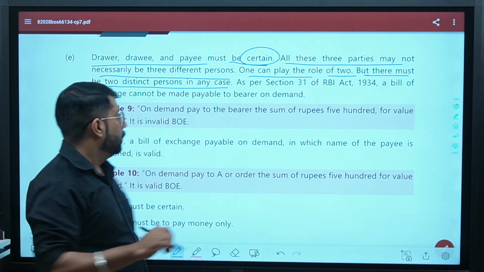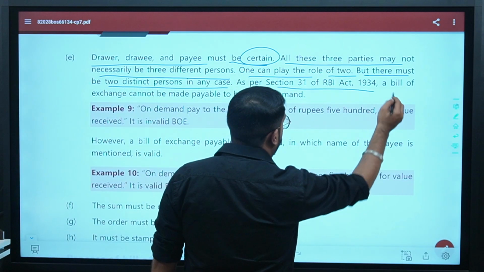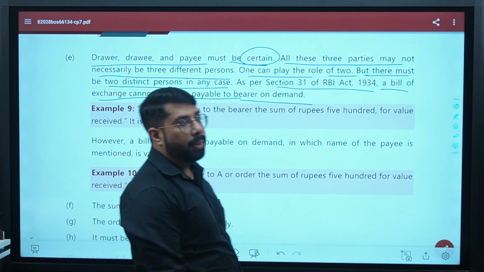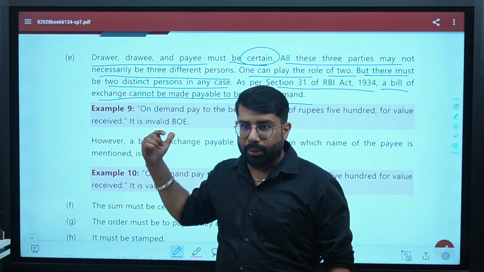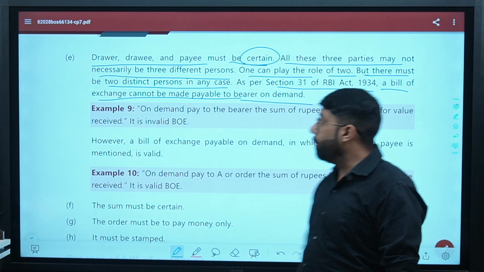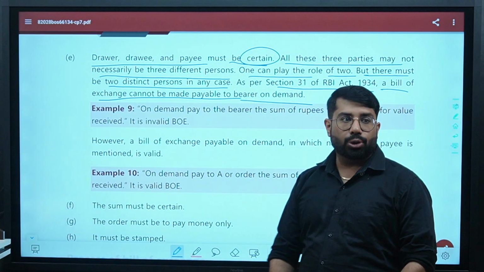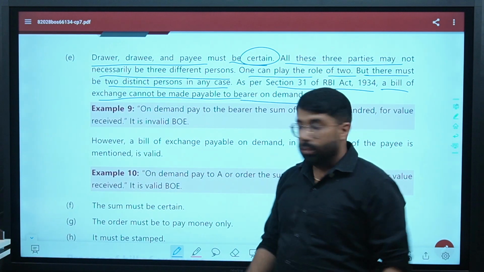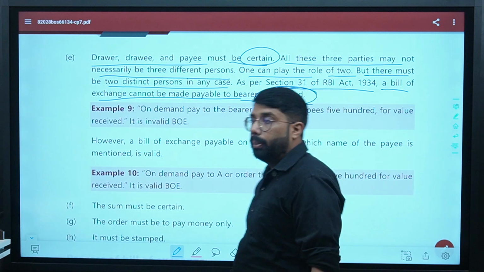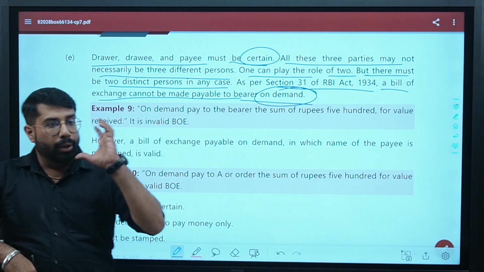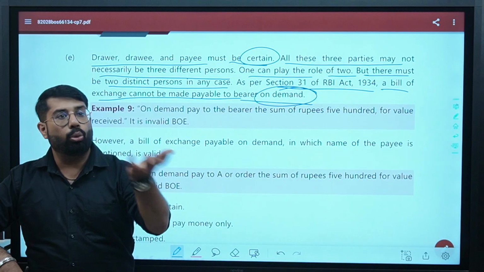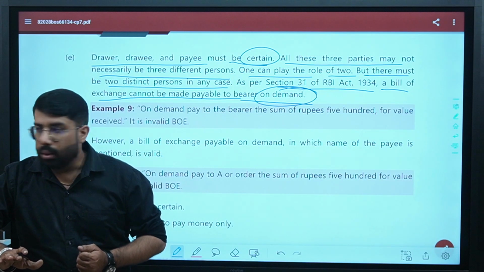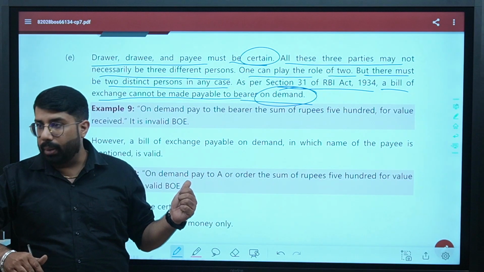Are you clear? As per Section 31 of the RBI Act, a bill of exchange cannot be made payable to bearer on demand. As per the RBI Act, not the Negotiable Instruments Act, it cannot be made payable to bearer on demand. It means there has to be a certain maturity date, and before that maturity date, you cannot ask for the payment. What do you mean by payment on demand? Payment on demand means the bill of exchange is ready, and whenever I ask you to make the payment, you have to make the payment by that time. That is what we call payable on demand. Are you clear? A bill of exchange will not be payable on demand.